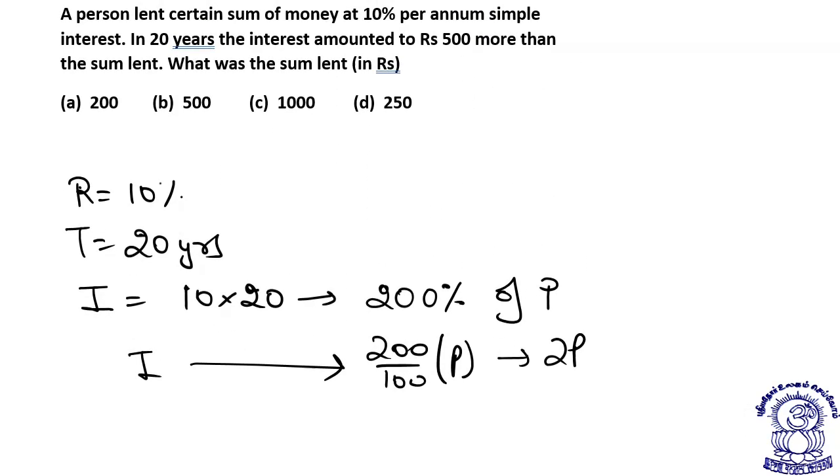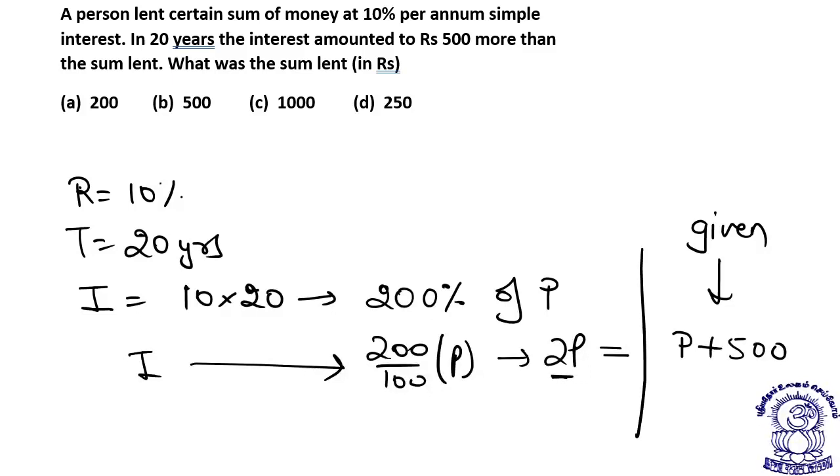Now what is given to us? In 20 years, the interest amounts to 500 rupees more than the principal. The sum lent is, okay. So this interest 2P is given to us as 500 rupees more than the principal. So I can say P is equal to 500, the sum lent.